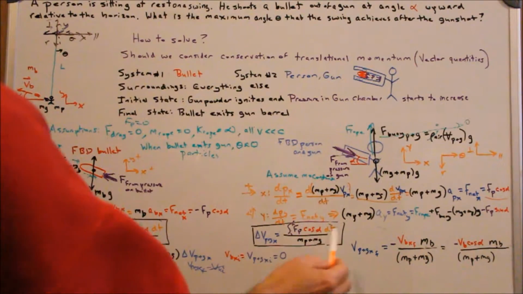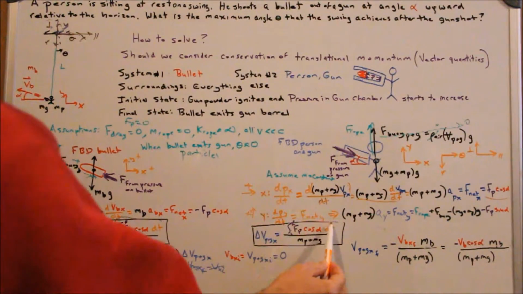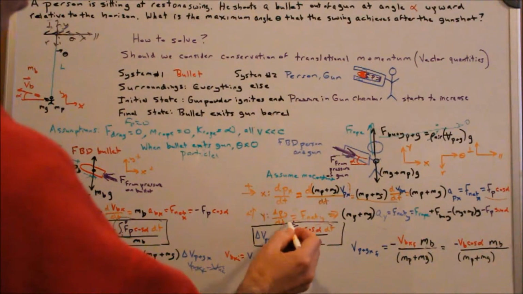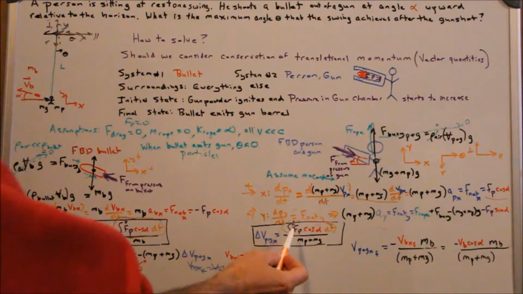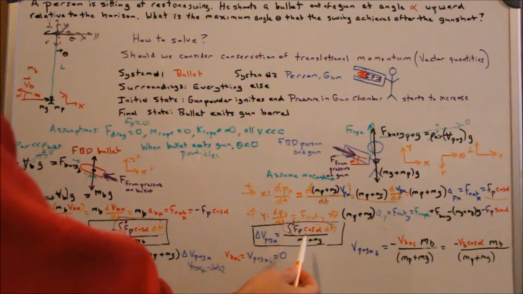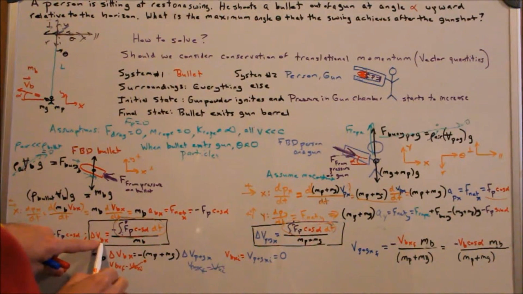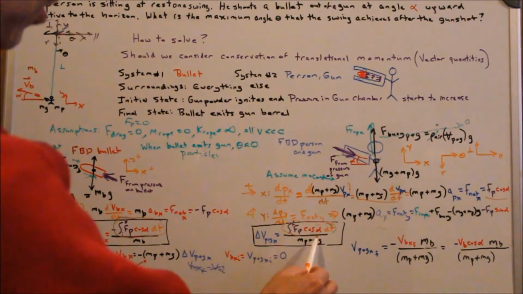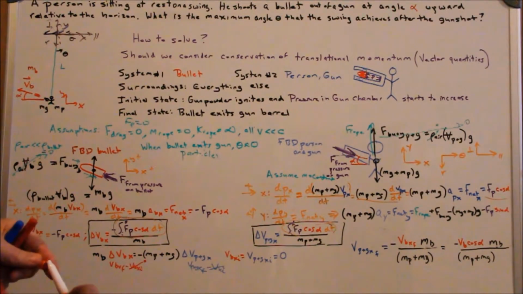Okay, so there's my term. I take the integral. The change in the velocity of these parts with respect to x is this impulse divided by mass. And you can see that this term right here and this term right here are the same magnitude. They're just one's a plus and one's a minus. So the impulse that was given to this, which has the change in velocity times this mass, if I brought this over here, is the same as this impulse over here, which results in a change of velocity of the person times the mass of the person.